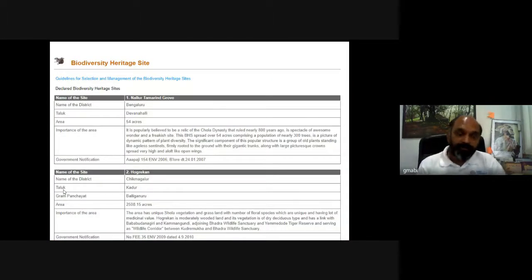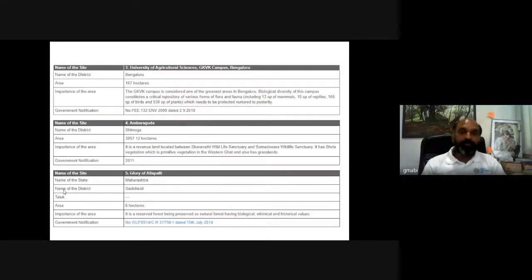Now coming to the various biodiversity heritage sites in India. There is a National Biodiversity Authority, which is one of the important nodal bodies that deals with biodiversity studies in the country. And these are some of the declared or notified biodiversity heritage sites. Name a few, like Nallur Tamarind Grove. It is 54 acres of tamarind grove, which is again a heritage. Then Hogrekan. Then we have the University of Agricultural Sciences GKVK campus in Bangalore, because the GKVK campus is a green lung in urban areas like Bengaluru, so it plays a very significant role.